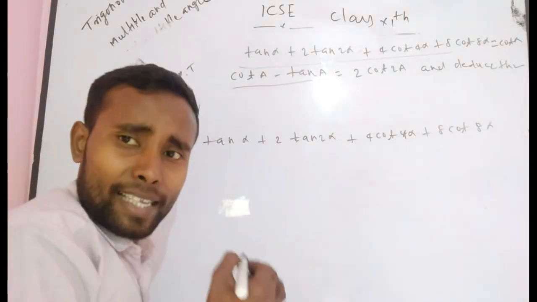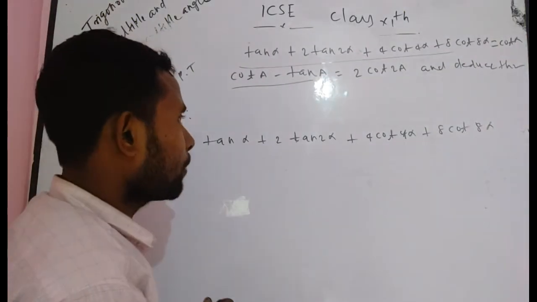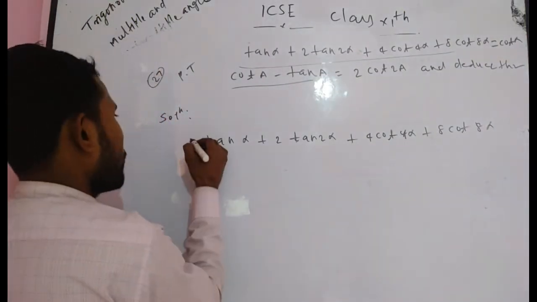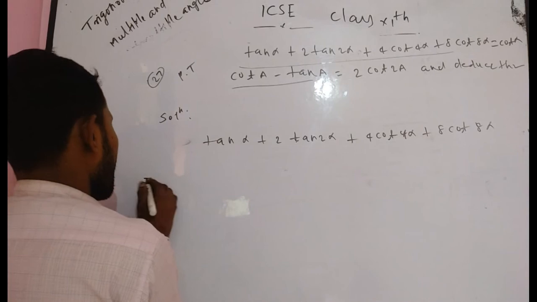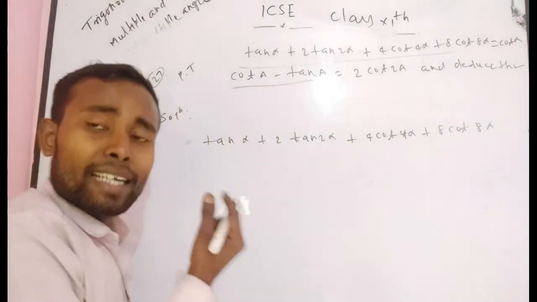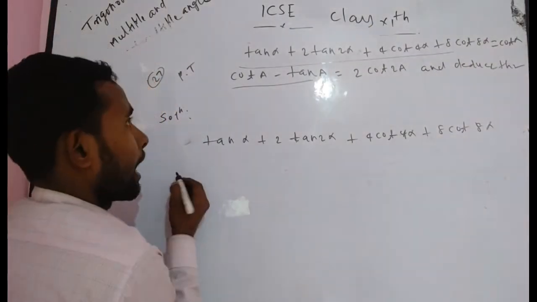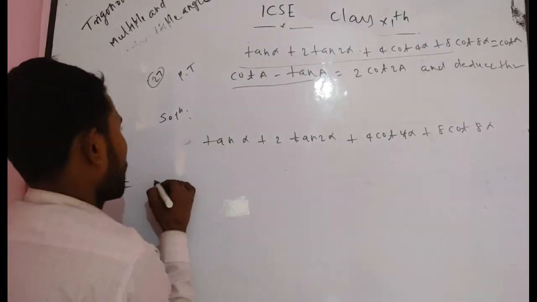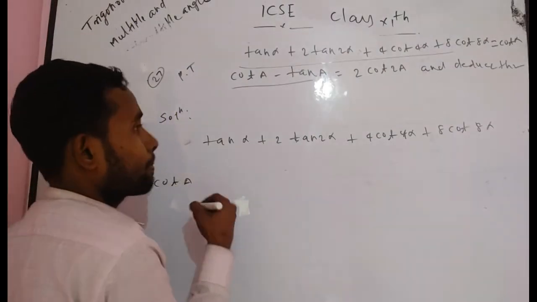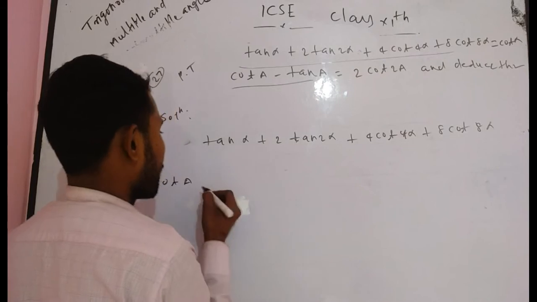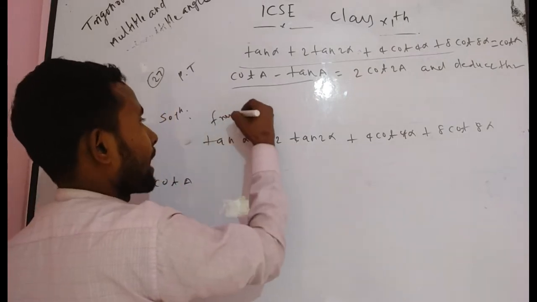If I add a simple term in this expression, what do we get? I want to add cot alpha and subtract cot alpha.